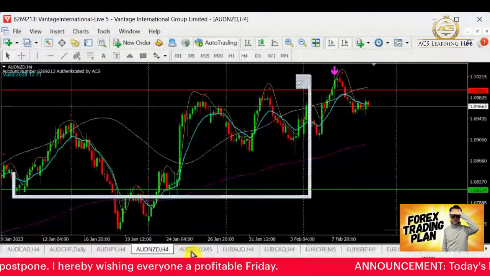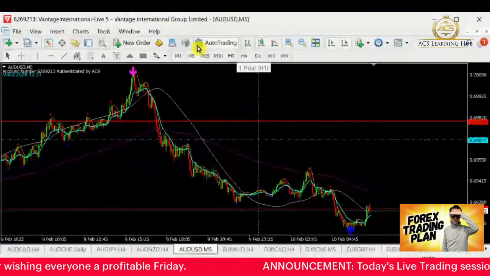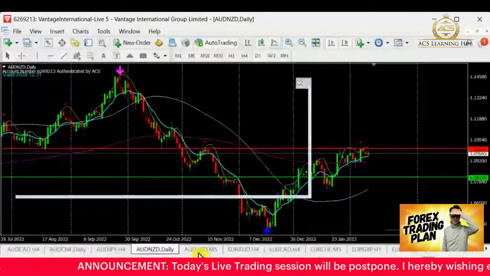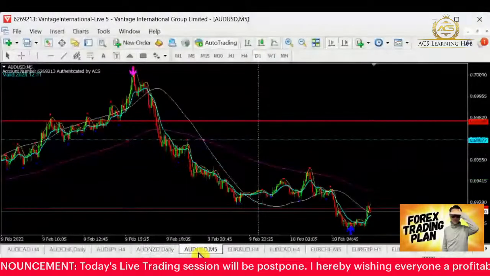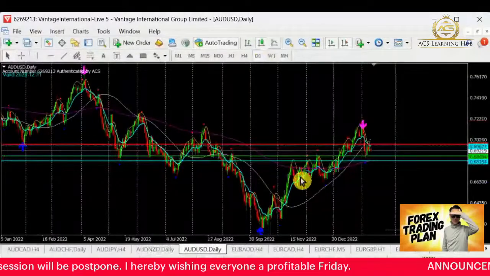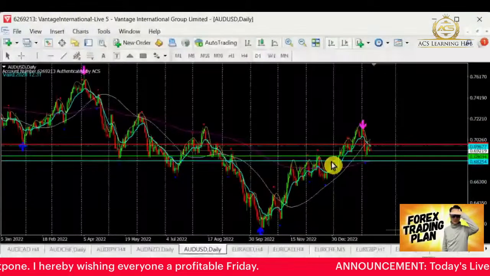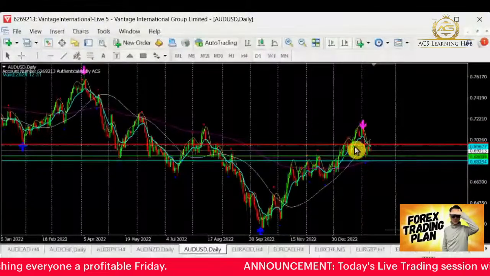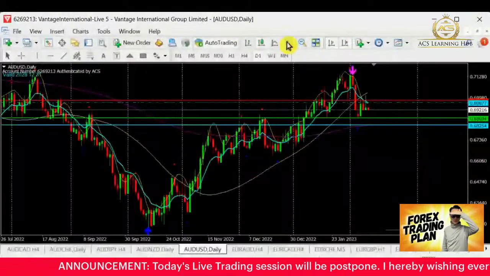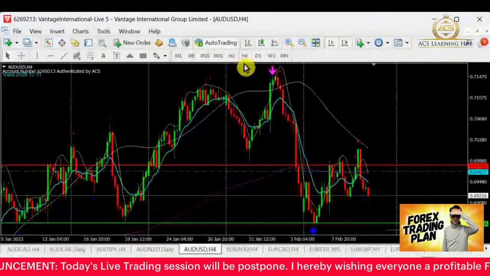For Aussie dollar, let's take a look. Technically we're looking at this range here. We are still climbing and climbing, but it seems like we are actually going into the bear, towards selling. Will there be any chance of selling today?